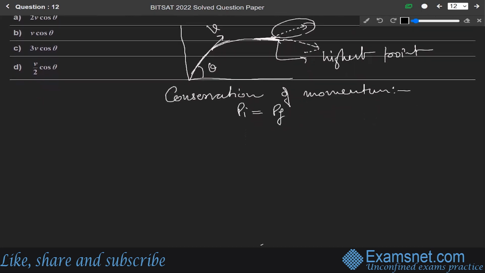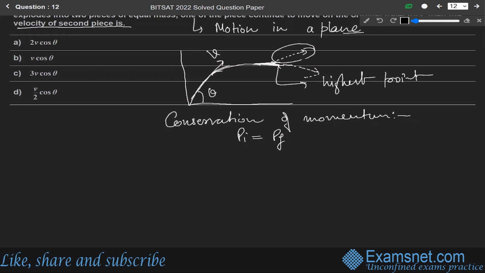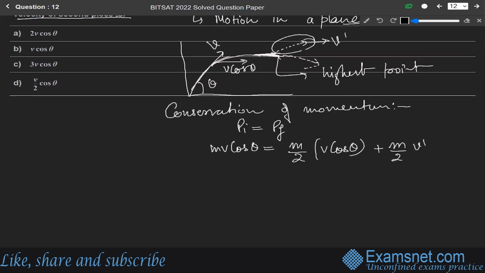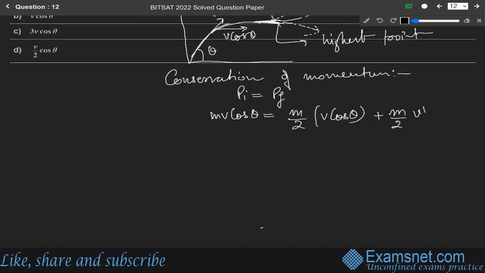two pieces. So the initial momentum will be mv cos theta. So we write mv cos theta will be equal to, now the total mass is divided into two parts. The first one will be m by 2 v cos theta because it follows the same trajectory, plus m by 2 v dash, of which we have to find the velocity. So this will be equal to mv cos theta minus m by 2 v cos theta, which will be equal to m by 2 v dash.